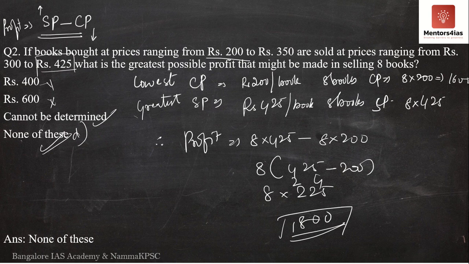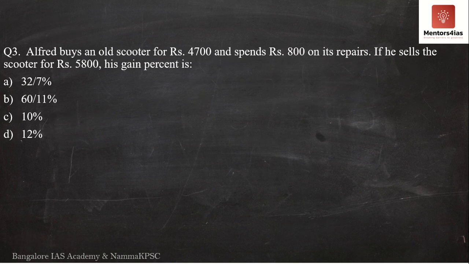Now let us move on to the next question, that is question number 3. Now what does question number 3 say? Alfred buys an old scooter for rupees 4,700 and spends rupees 800 on its repairs. If he sells the scooter for rupees 5,800, what is his gain percentage? That is what the question is actually asking for.